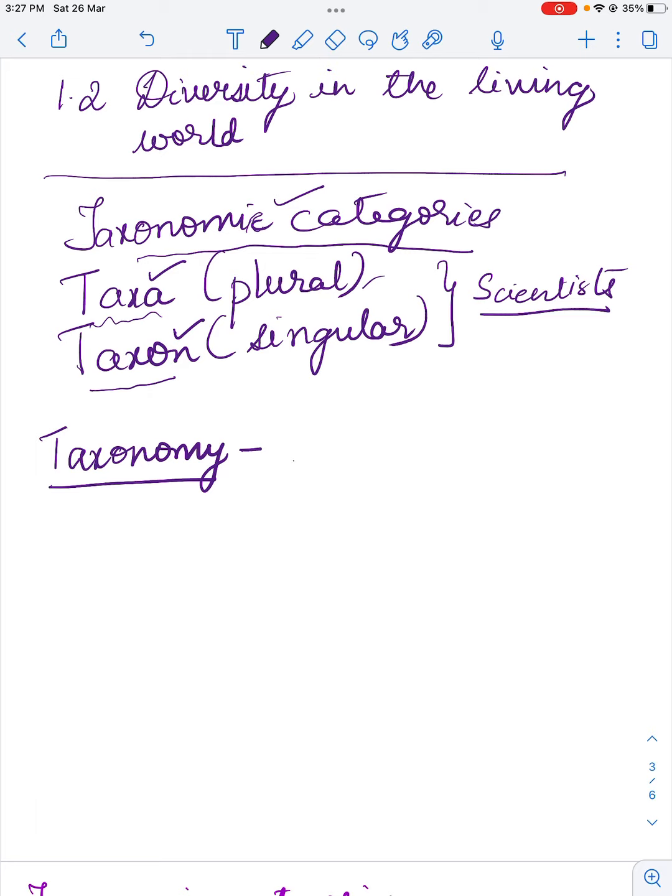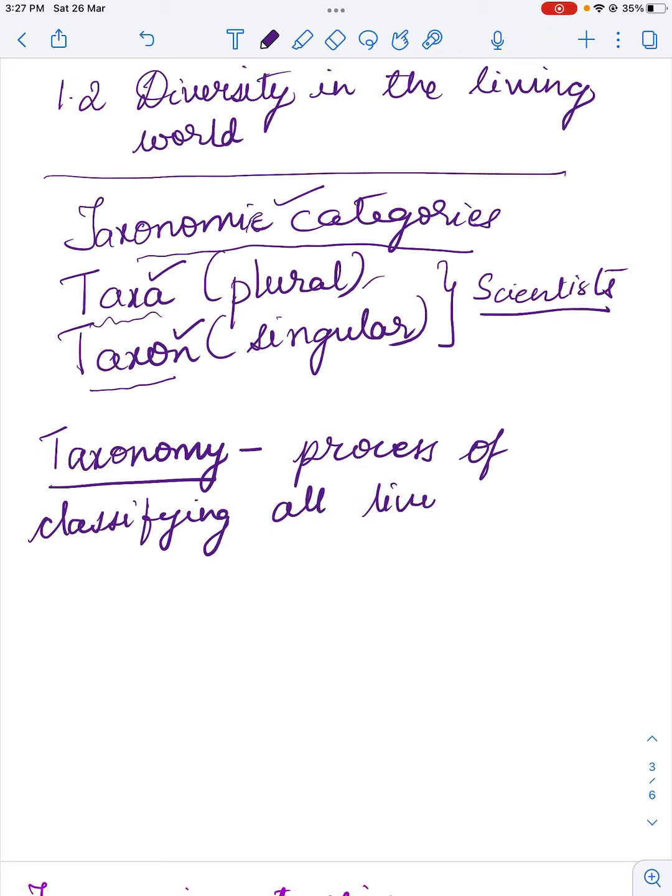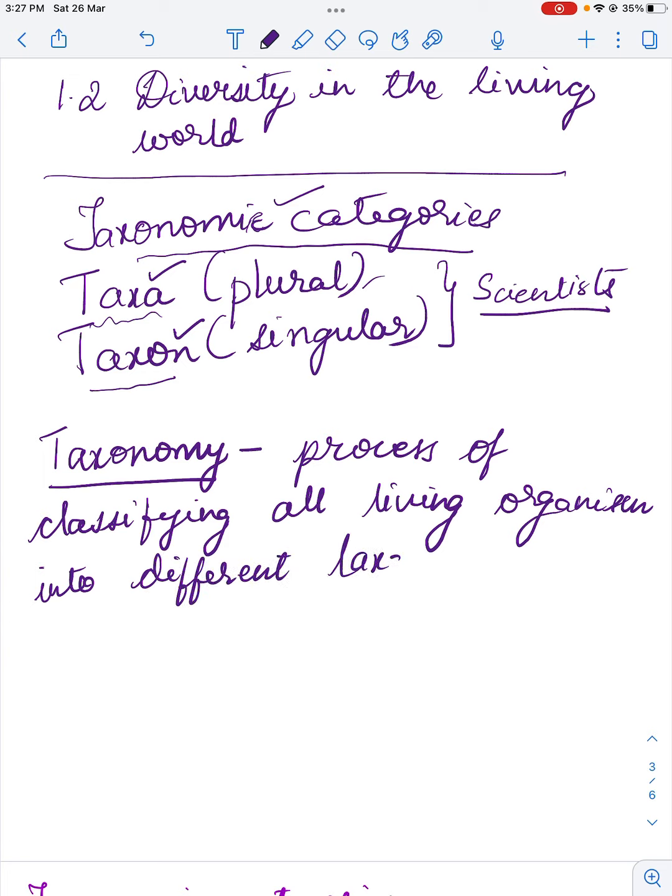Let me repeat, the process of classifying all living organisms into different taxa is called taxonomy.